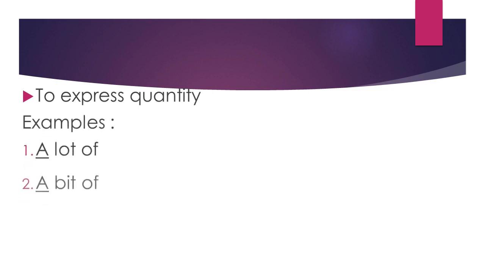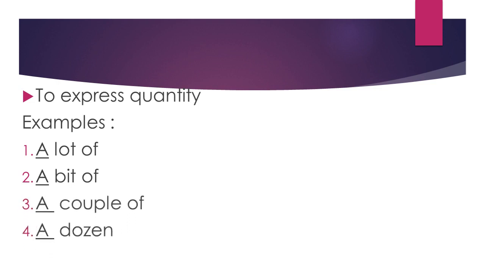To express quantity, for example, a lot of, a bit of, a couple of, a dozen, and a pair of. So these all are the words lot, bit, couple, dozen, pair, which show us quantity. So to express quantity we use a.